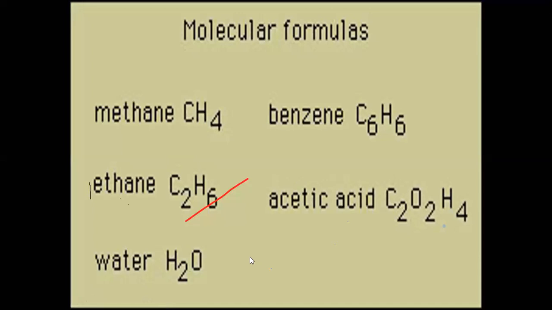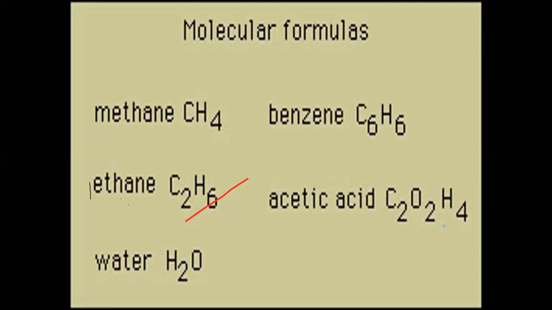The second is ethane. Ethane has the formula C2H6. Okay, students, C2H6 is the actual molecular formula, which tells us the number of atoms that combine to give this type of compound. Ethane has two carbon atoms and six hydrogen atoms combined together. Next is water.